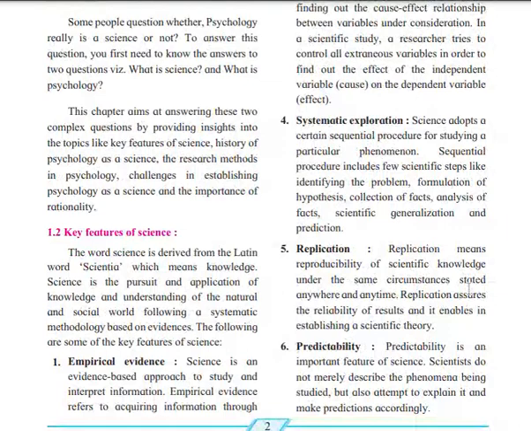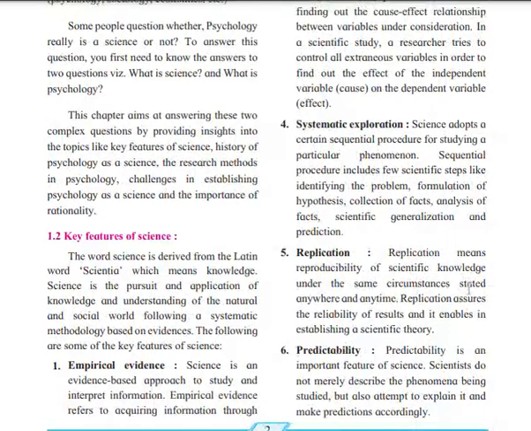So we will understand the key features of science. What are they? Definitely experiment and the like. The word science is derived from the Latin word scientia, which means knowledge. Science is the pursuit and application of knowledge and understanding of the natural and social world, following a systematic approach. It is an evidence-based approach to study and interpret information, through experiment and empirical evidence.